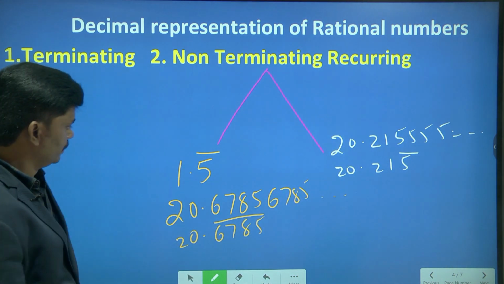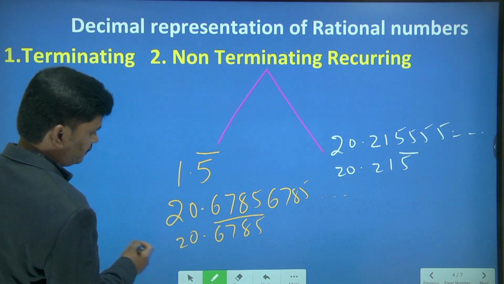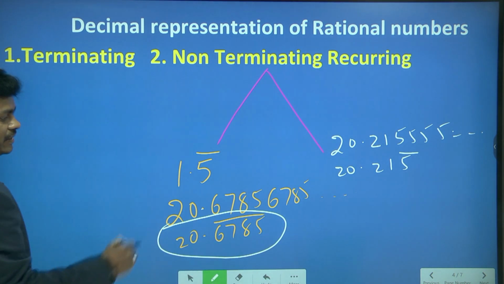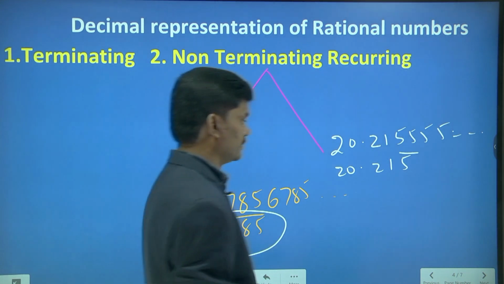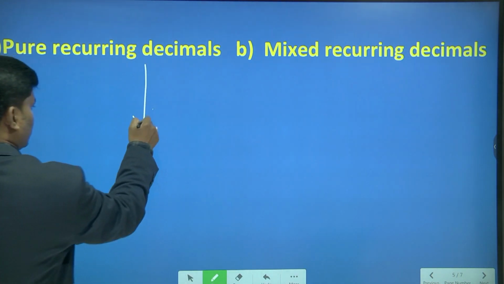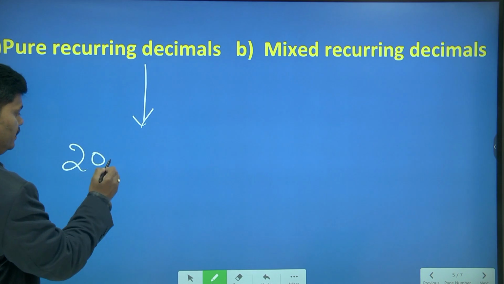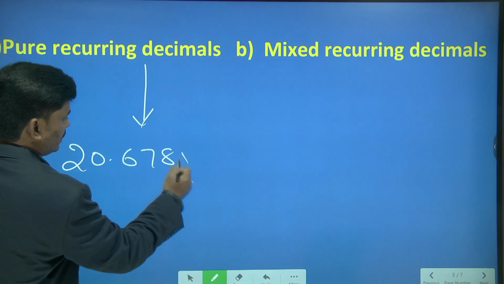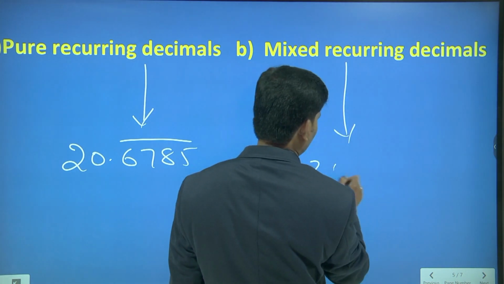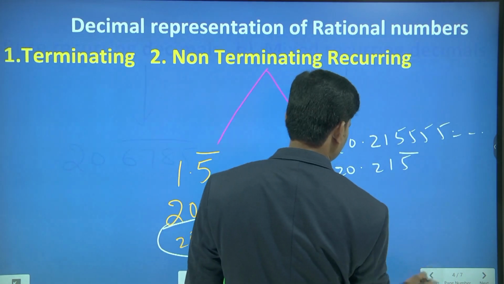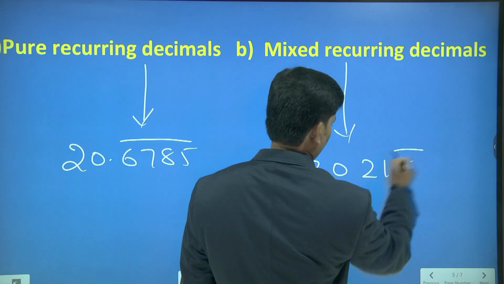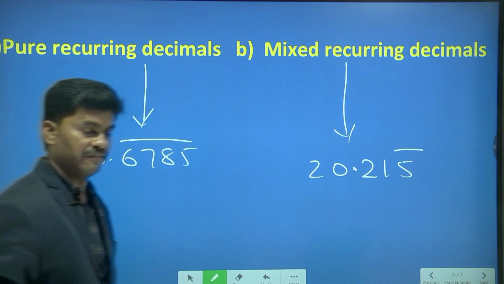Here, you see carefully, after the decimal, the particular digits 6785 are repeating. So I write it like this, 20.6785 bar, and 20.215 with 5 bar. See the difference.